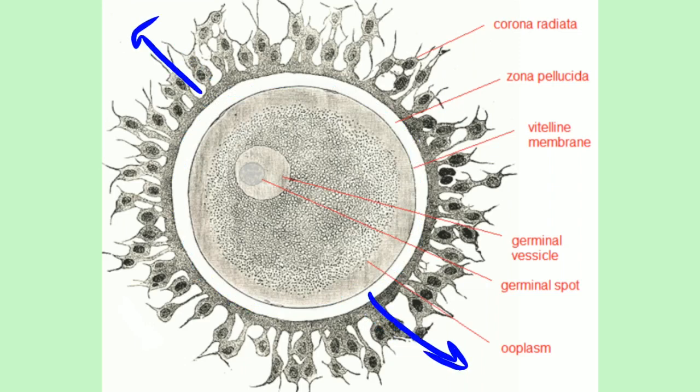The side having the germinal vesicle or nucleus and the first polar body is called the animal pole. Another side, opposite to this animal pole, is called the vegetal pole. This side is opposite to the germinal vesicle, and so it is called the vegetal pole. In this way, the human egg shows polarity, that is, one pole is the animal pole and another pole is the vegetal pole.